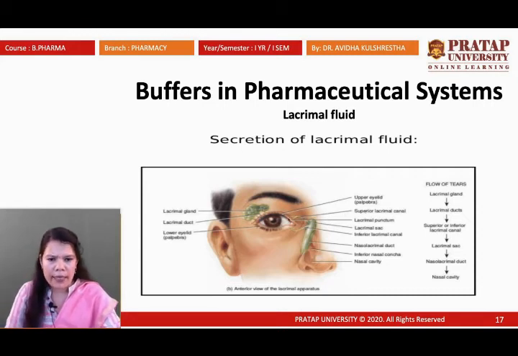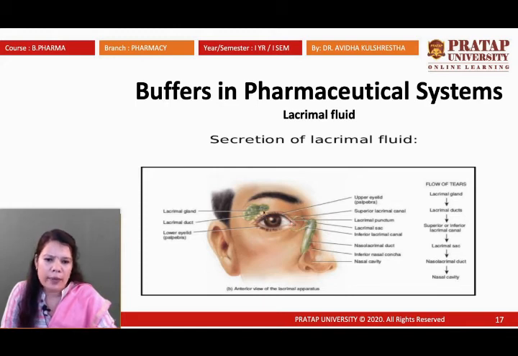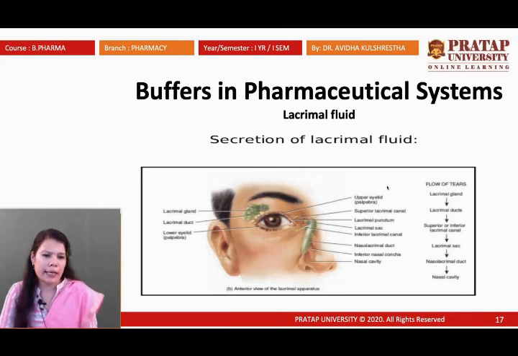This is the superior lacrimal canal. So all the lacrimal fluid comes down this lacrimal canal. The lacrimal sac is the storage place, and the nasolacrimal duct is the inferior one. So the flow of tears comes from this point. You can see that the tears come from the lacrimal glands on the eyelids, and come down the lacrimal duct, and at that time we feel our eyes are filled with tears. Through the superior and inferior lacrimal canals they come down, to the lacrimal sac, then the nasolacrimal duct, and then the nasal cavity.